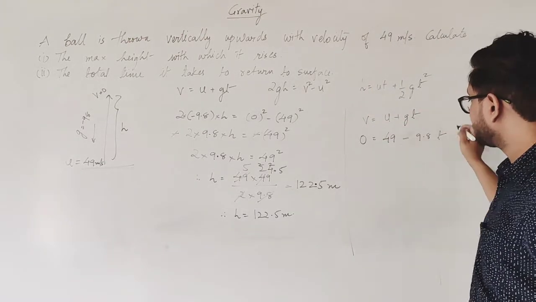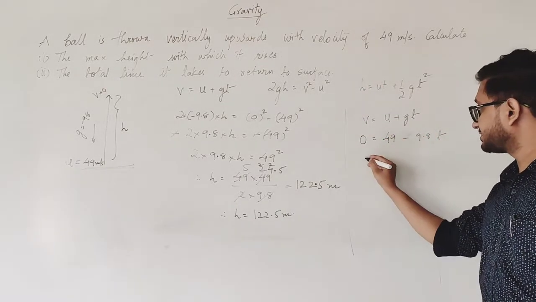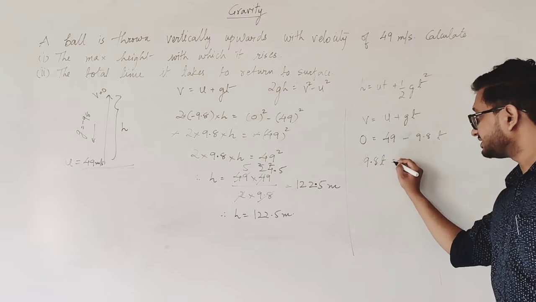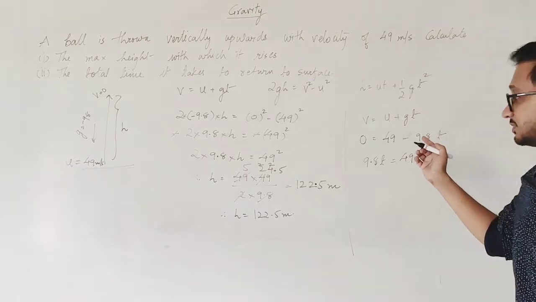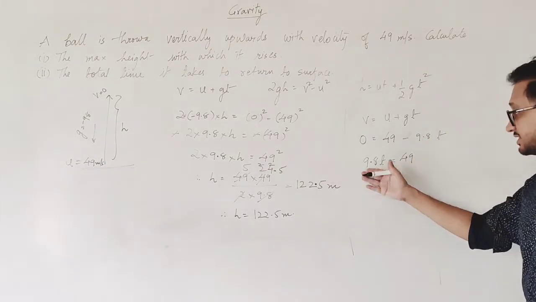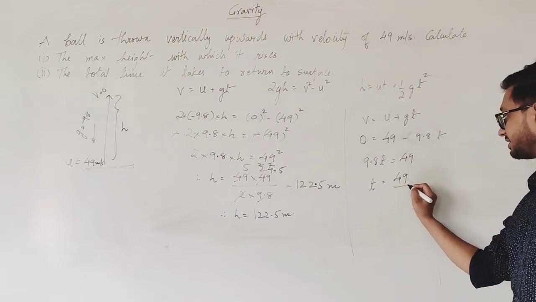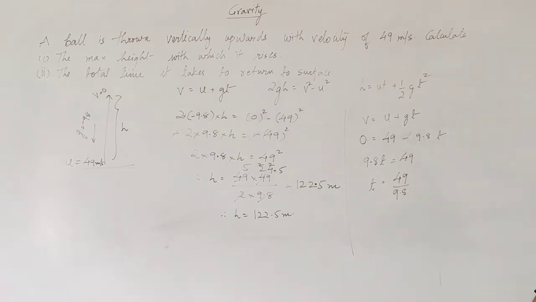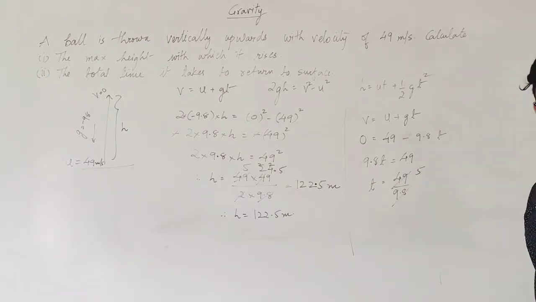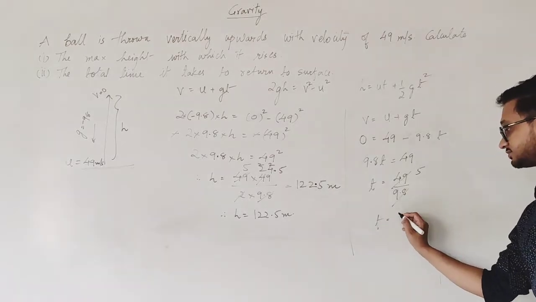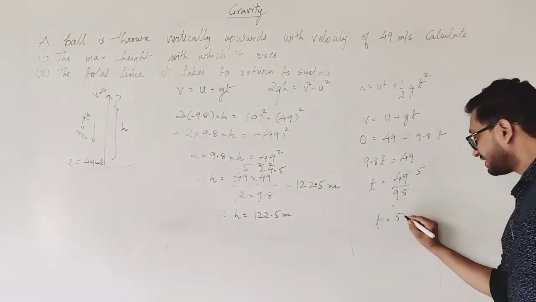We need to find the time. So take this whole term minus 9.8 on the other side of the equal to sign. So it becomes plus 9.8 t equals 49. Now you need to find the time. So take 9.8 in the denominator, cross multiplication. So t becomes 49 upon 9.8. Once again, when you divide 49 by 9.8, you will get the answer 5. And therefore, the time taken for the ball to go to its maximum height is 5 seconds.